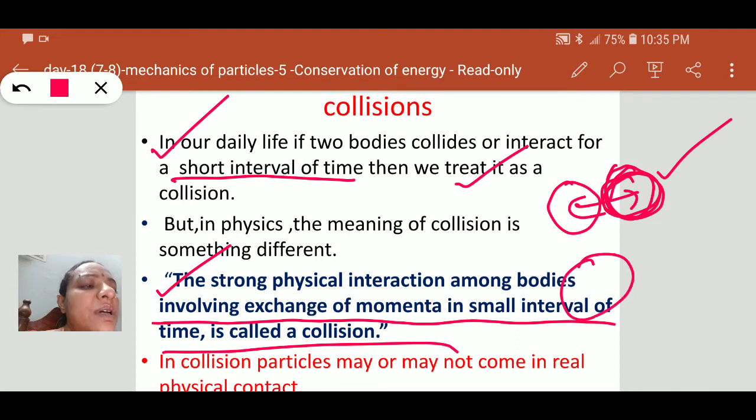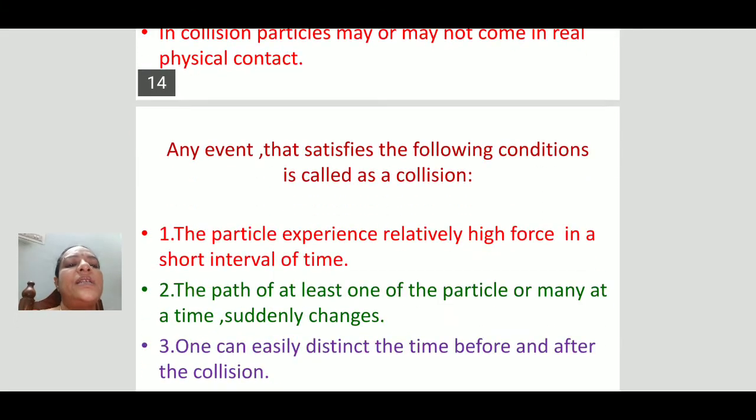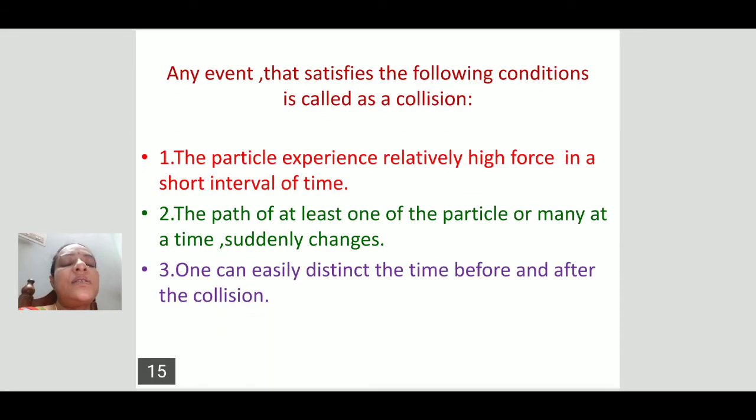Even though there is no interaction between two bodies, there will be a change in momentum. There will be a change in the direction of any body. So this is also considered to be a collision. It is not necessary that the particles participating in the collision are in real physical contact. So that means some conditions have to be followed.